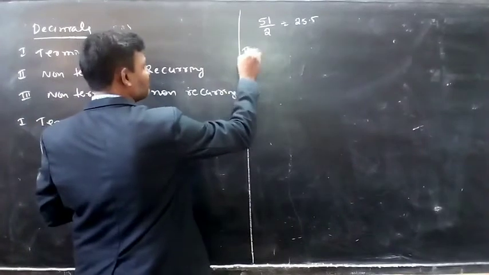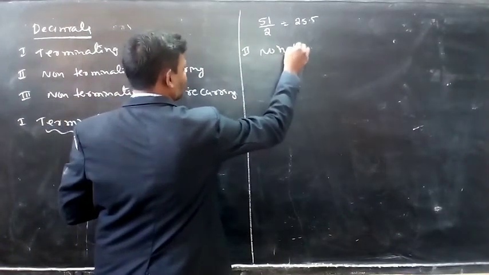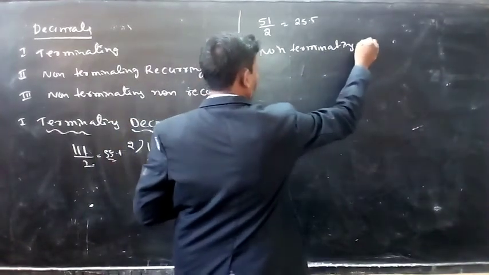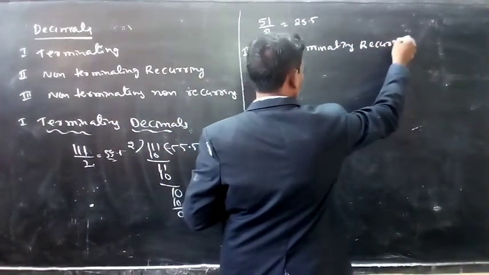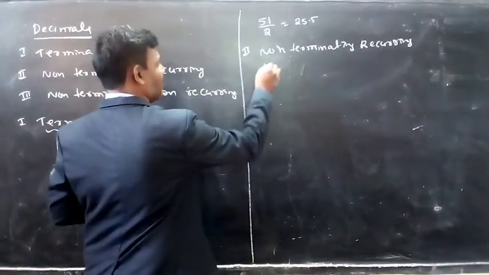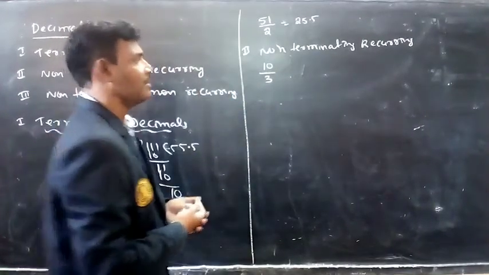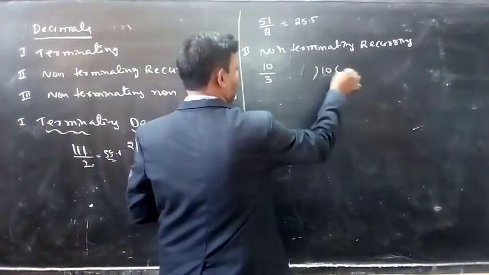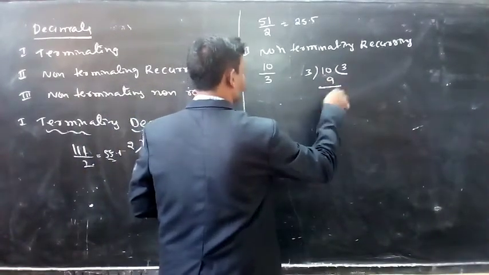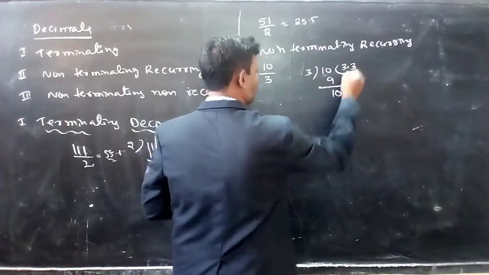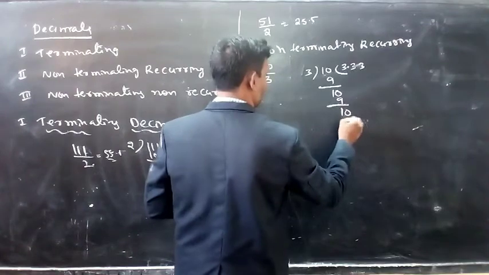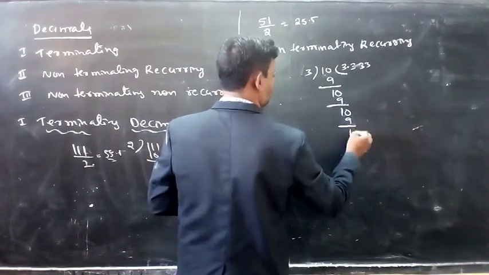Second concept, non-terminating recurring decimals. For example, I am taking here 10 by 3. 10 by 3 means I am dividing 10 by 3. 3 3s are 9, 1. Point 0. 3 3s are 9, 1. 3 3s are 9.